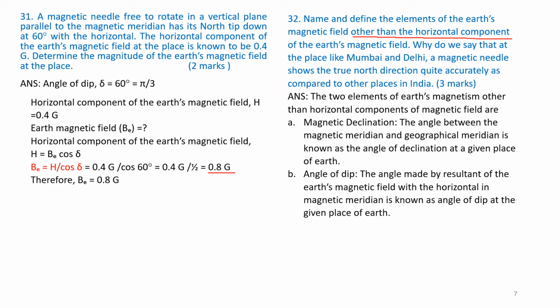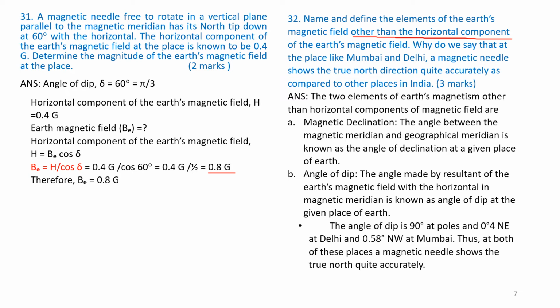Part B. Angle of dip is the second element, the angle made by the resultant of the Earth's magnetic field with the horizontal in the magnetic meridian at the given place. That is, angle of dip is the angle between horizontal component and the total Earth's magnetic field.